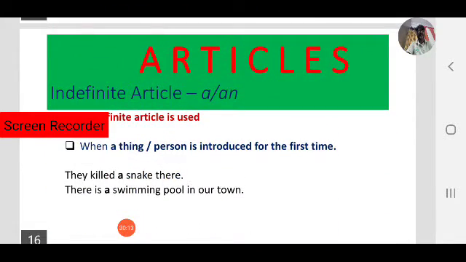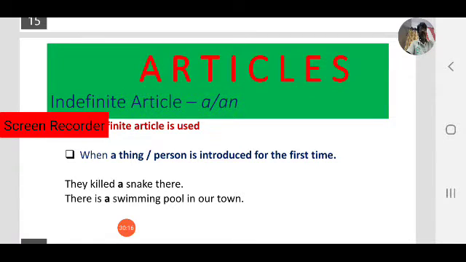Next, another case, when a thing or person is introduced for the first time. So note it down. When the thing or person is introduced for the first time, then we use a or an. So already we have seen in the passage: a short one, a tall one, a customer, a shop, an owner, because we are introducing them the first time. So in that case we use a or an based on the sound.